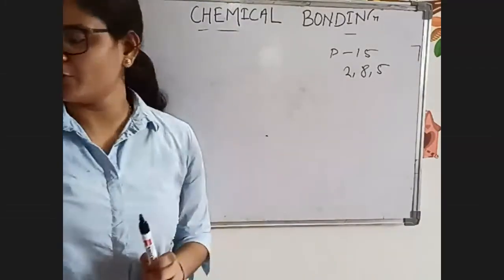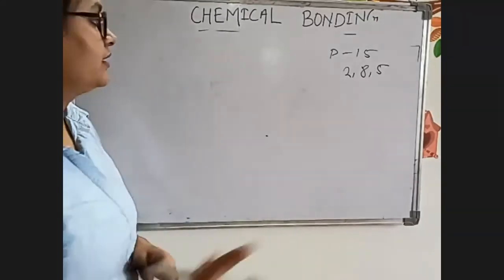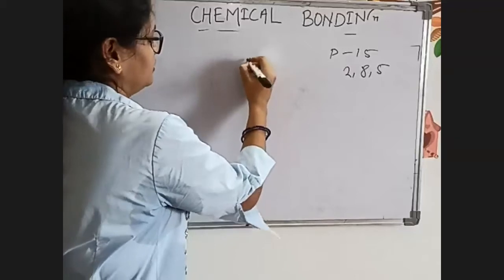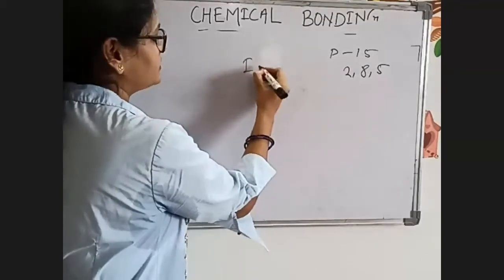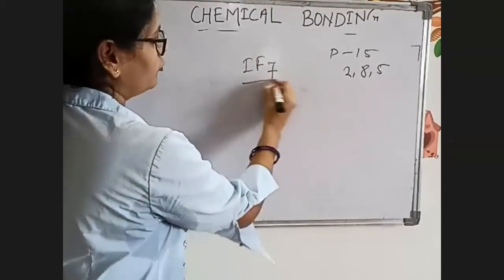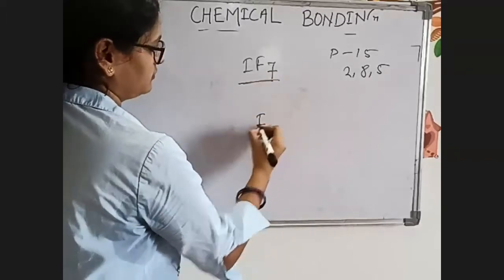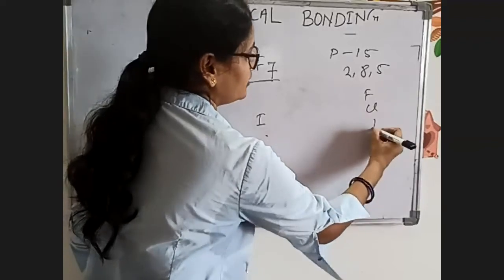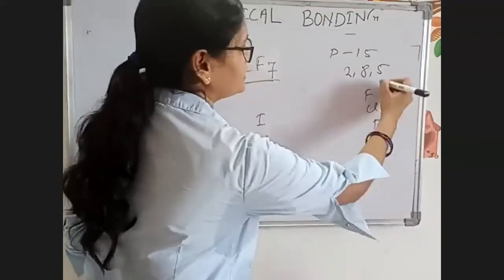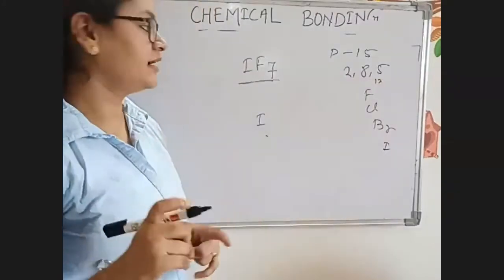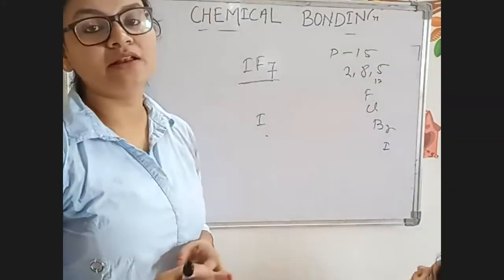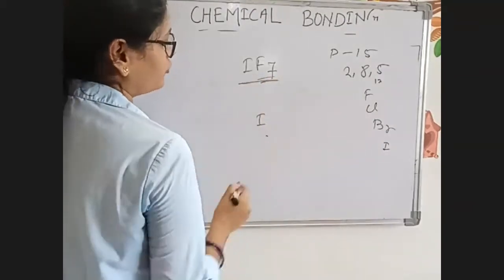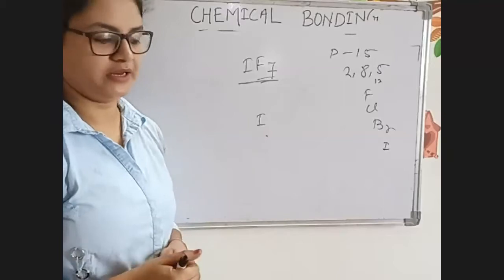So I'll just give you 1 minute, and you have to tell me how many electrons are there in the valence shell of IF7. Write down IF7. Just now I discussed that chlorine, bromine, and iodine are in group 17, and it has 7 electrons in the valence shell, and here 7 fluorine combine. Now tell me how many electrons will be there for iodine.